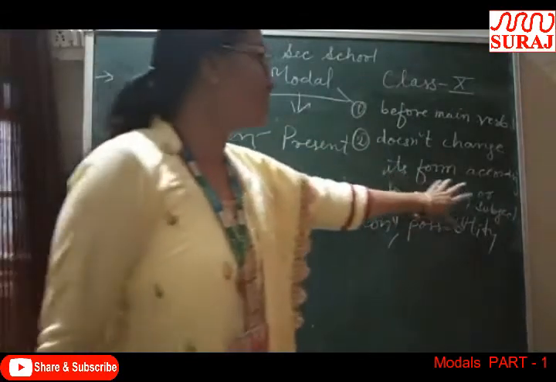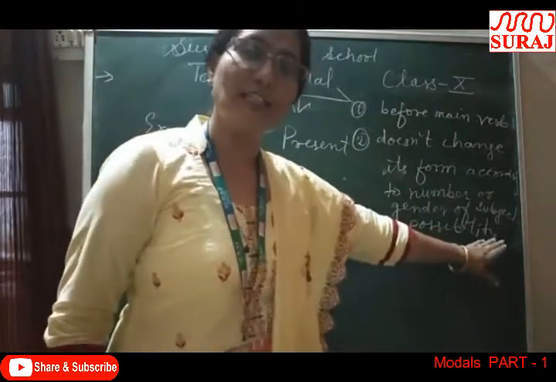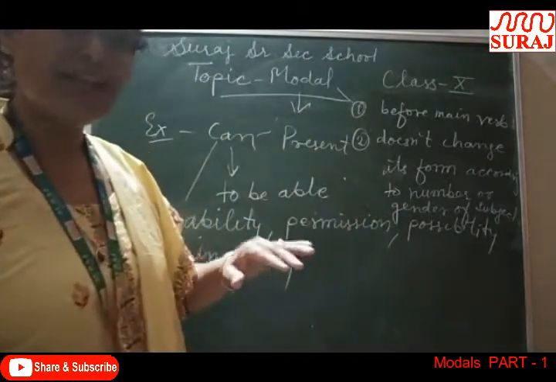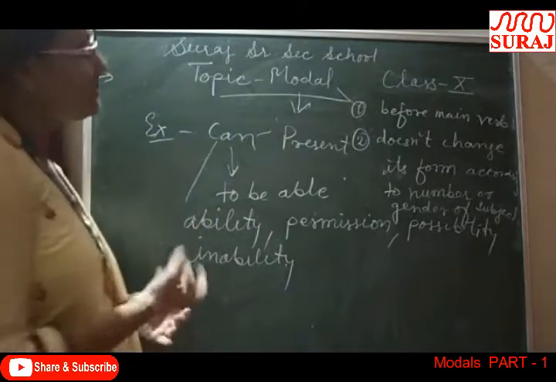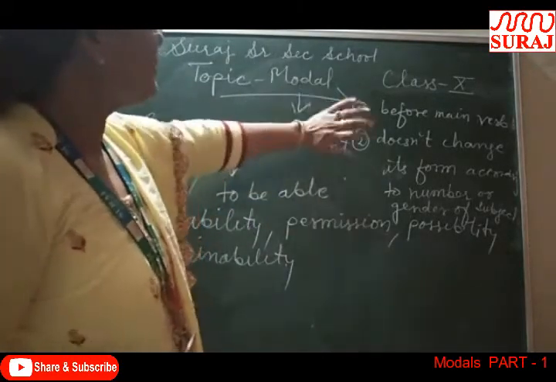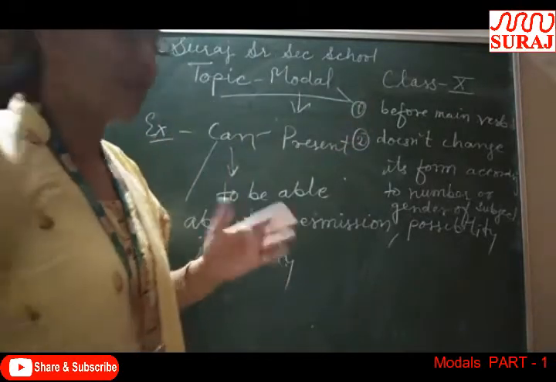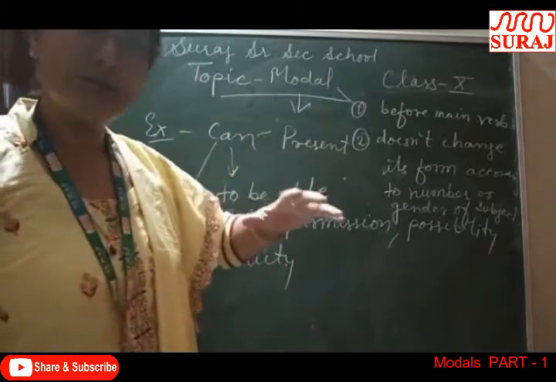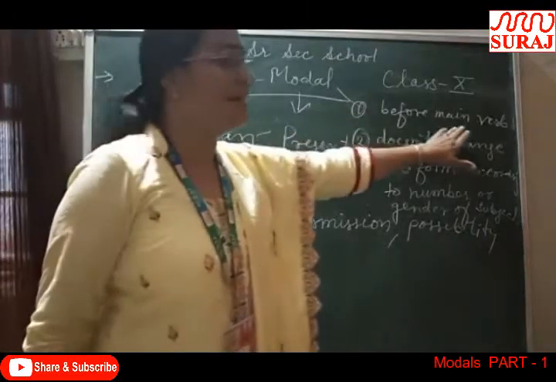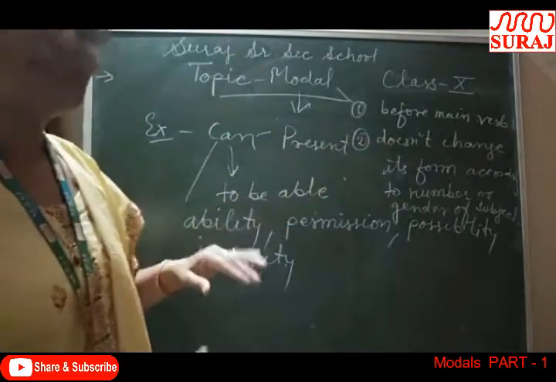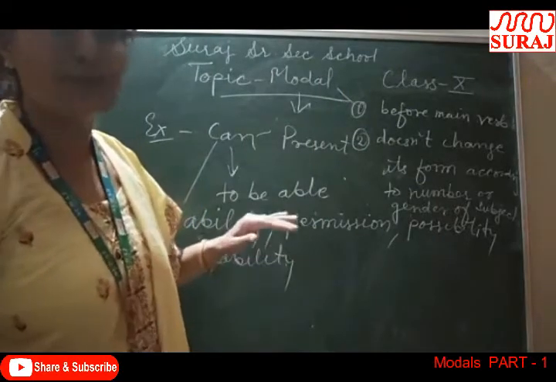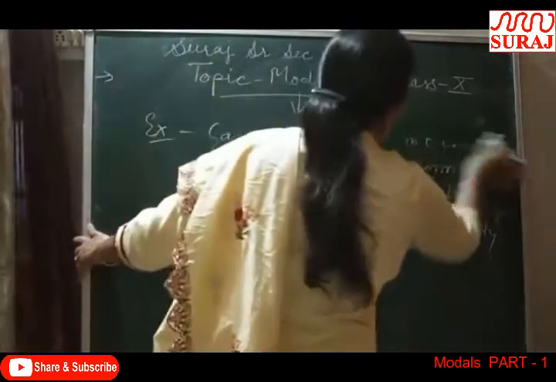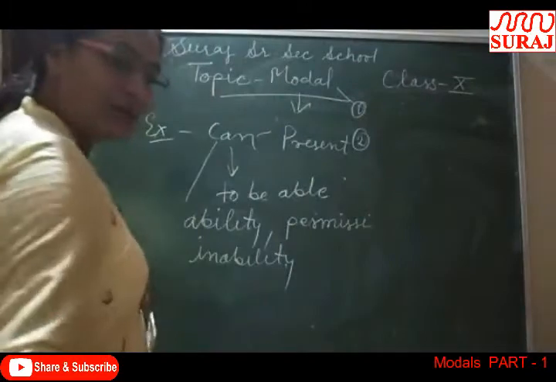Modal does not change its form according to number or gender of subject. It is used as it is with all the subjects. Like in subject verb concord, we know that the verb always agrees with the subject in number or gender. But modals don't change their forms. They are used always as they are with all subjects, and it is used with the main verbs, and it does not have ing form and third form. Next.